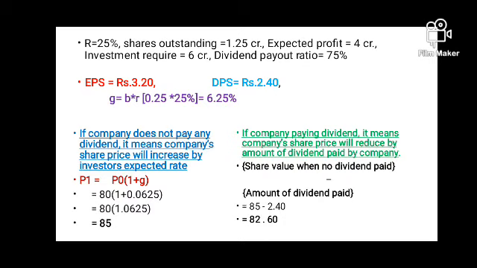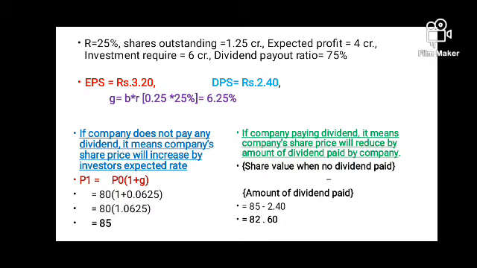So after 1 year the value of share will be 80 plus 6.25% growth, and that comes to 85 rupees. So if the company skips the dividend, the value of share after 1 year will be 85, which is on the left hand side of this screen. You can see the answer.